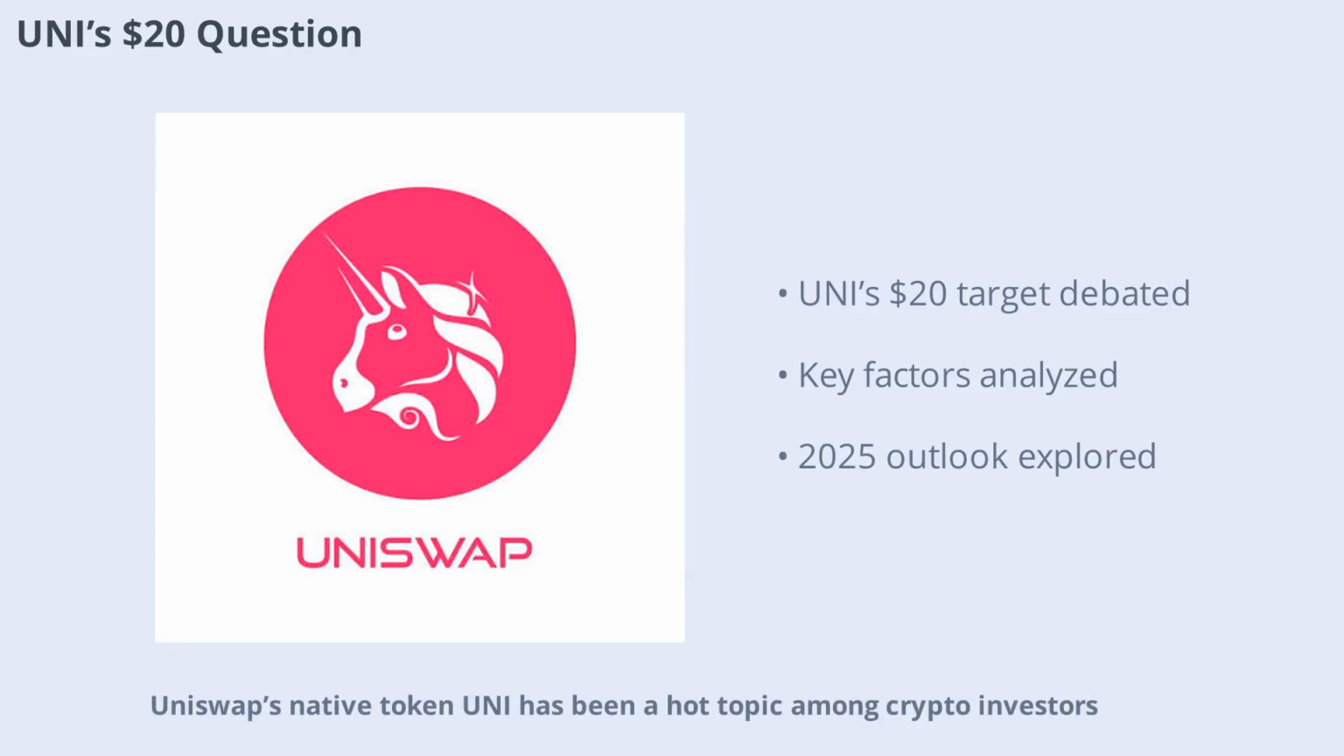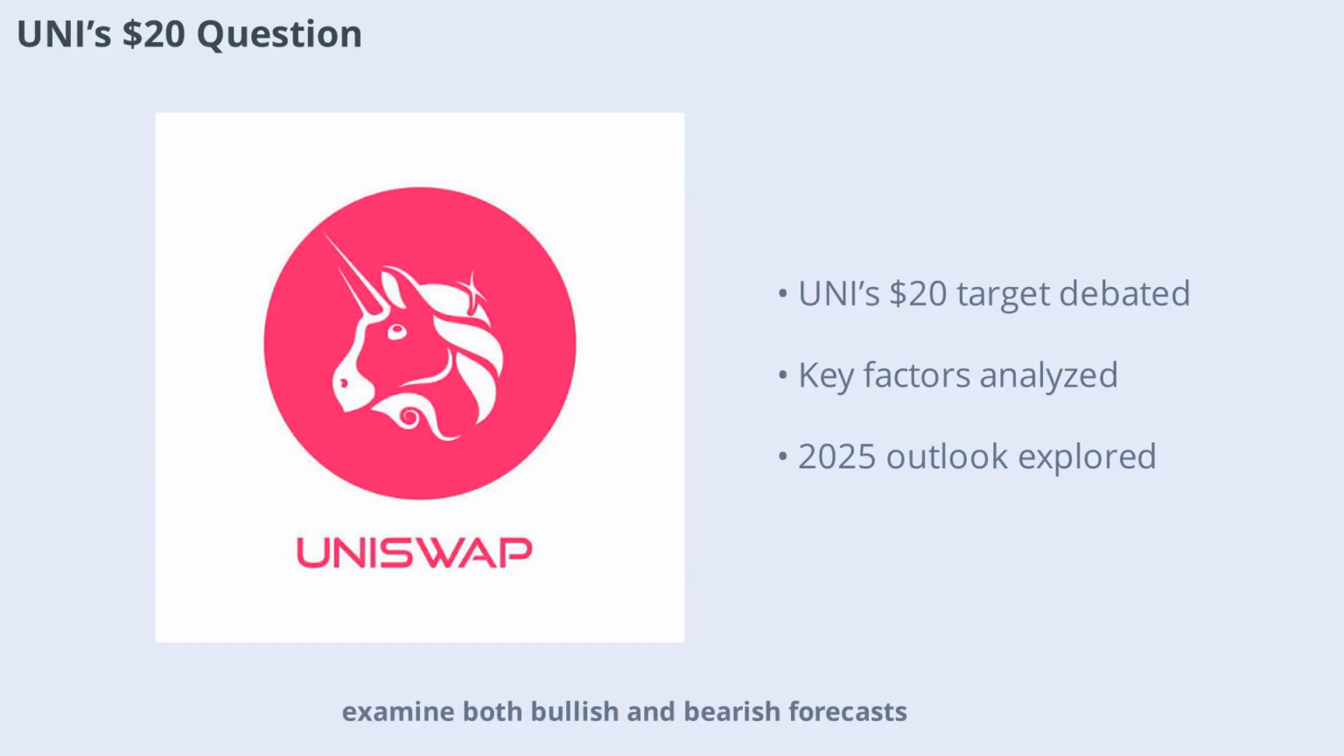Uniswap's native token, UNI, has been a hot topic among crypto investors, especially with speculation about whether it could reach the $20 mark by the end of 2025. In this video, we'll break down the factors that could influence UNI's price, examine both bullish and bearish forecasts, and consider what would need to happen for such a rally to occur. Let's start by understanding the current landscape and why this $20 target is so widely debated.